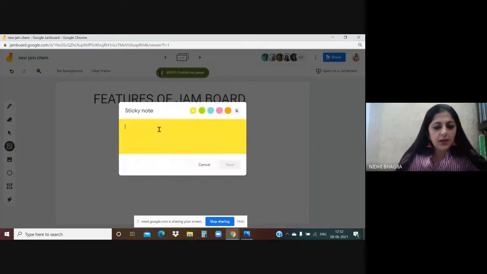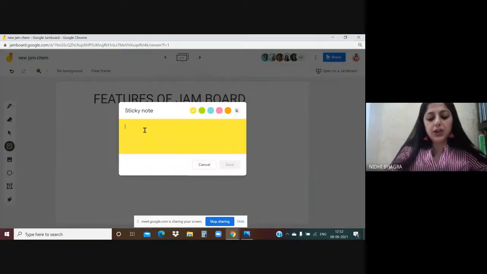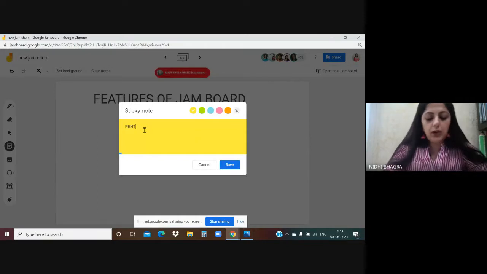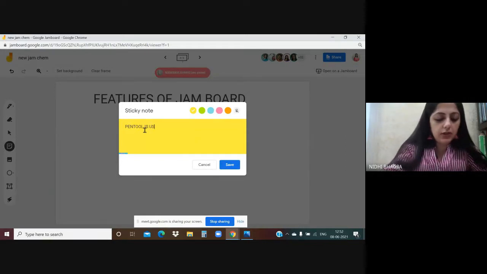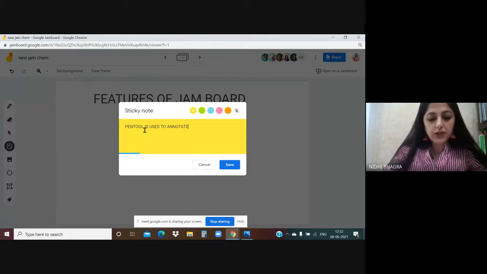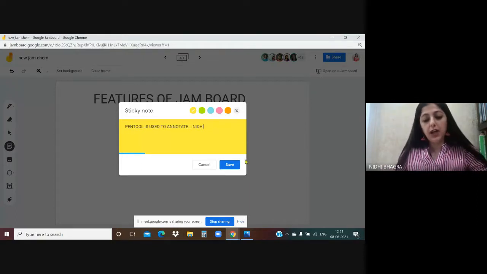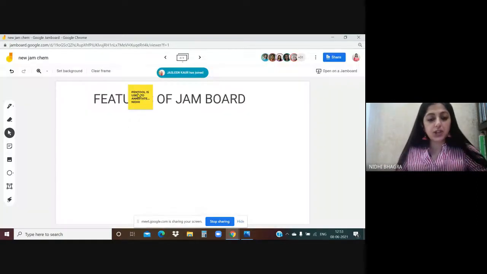Then here I'm picking up a sticky note and writing any feature, like for example, pen tool is used to annotate. And please write your name on the sticky note. So this is one feature I know about Jamboard. It's kind of a recapitulation we are doing. You can also write it.